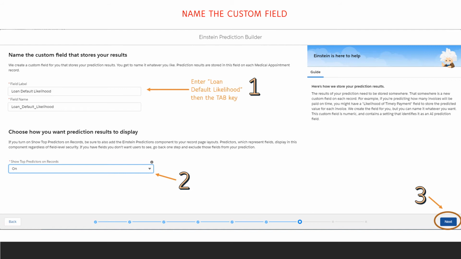On the lower left part of the screen, you can decide whether you want to show on each record page the top predictors driving the prediction for a given record. We can set this to on. Note that this feature was added in Spring 20 and allows you to see the top predictors in the records using a component. So if you don't select it to on, then you won't be able to later add the component to a record page and see the results. When you're done entering your field level name and making your selections, click Next in the bottom right-hand corner of the screen.